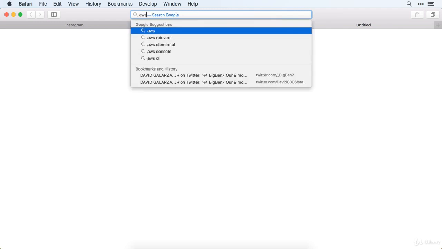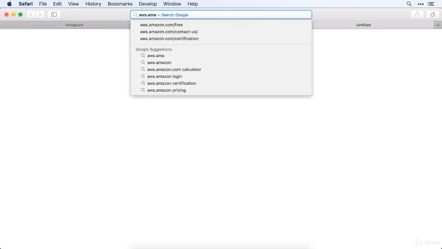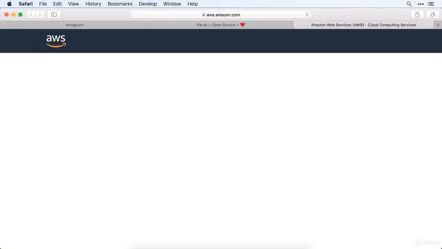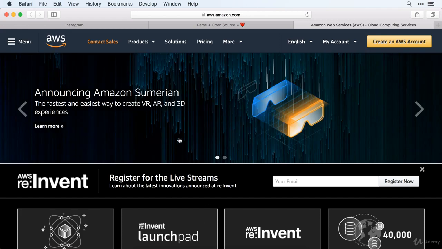The next thing is, where are we going to host this content, right? Because I said we need to save it onto a server. So we are going to be doing that on the world's most popular hosting service, and that's Amazon Web Services. You might have heard of it before. It's commonly referred to as AWS. So just go to aws.amazon.com. This is where we're going to get all signed up and everything.